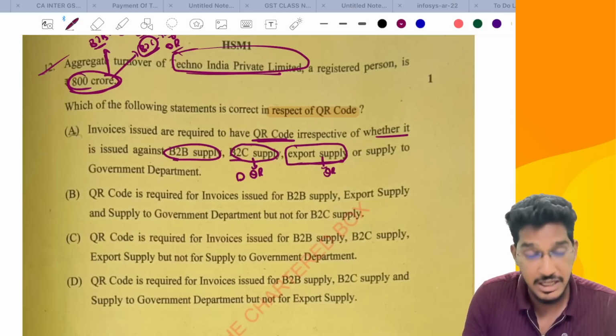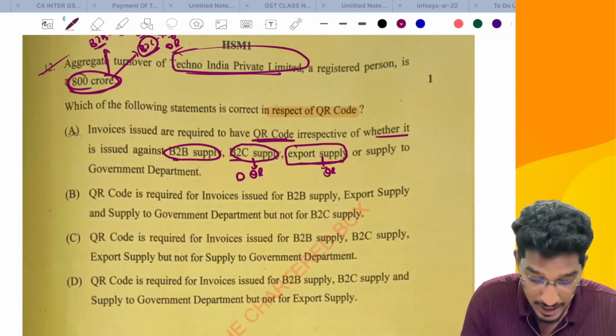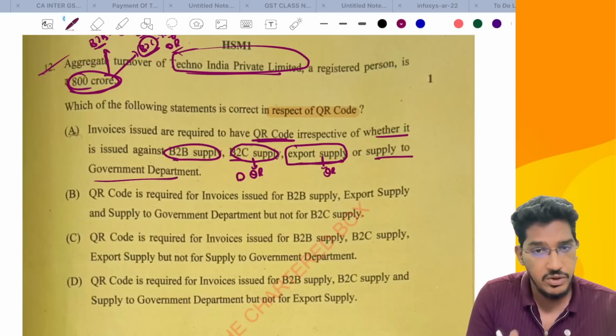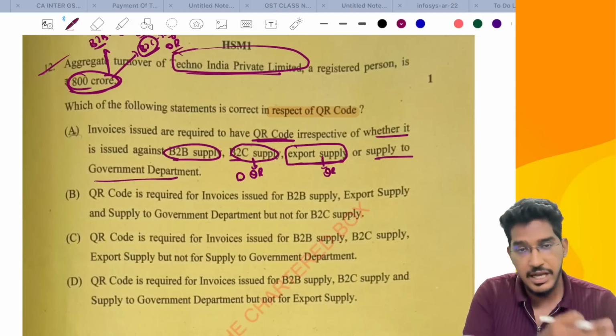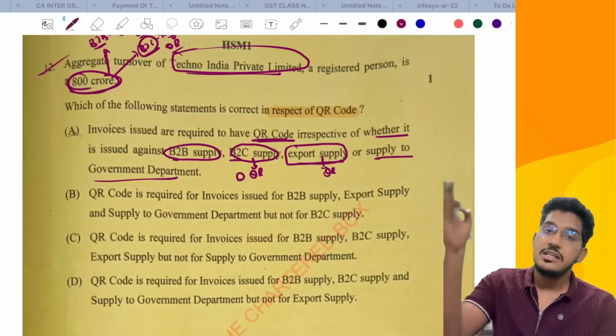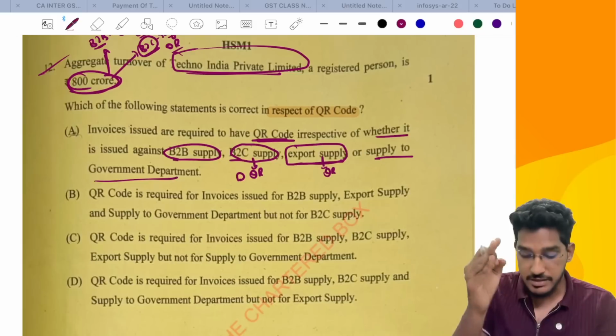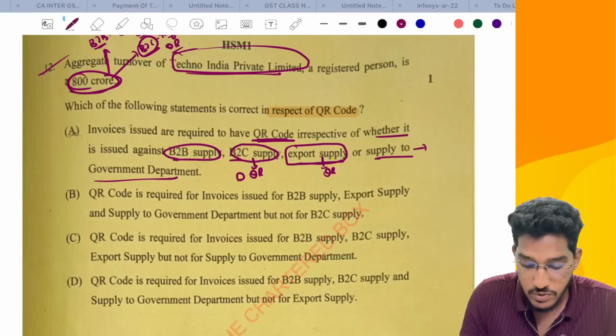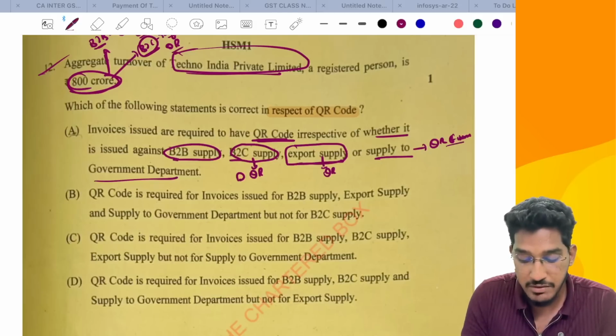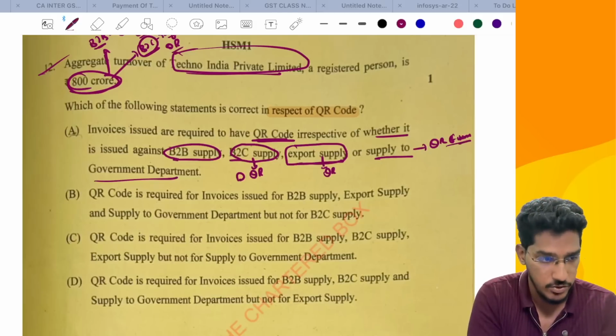On that also QR code will come, QR code as per e-invoicing. And supply to a government department, even though it has taken registration exclusively for deduction of TDS, will still be considered a registered person. So in that case also it will contain a QR code as per e-invoicing norms. For that also e-invoice will be given. If it is an e-invoice, it will contain the QR code.